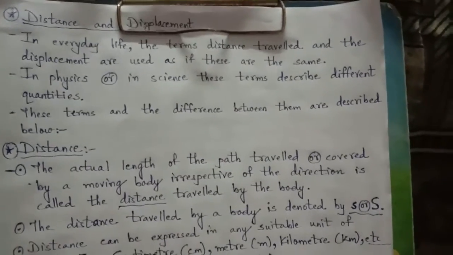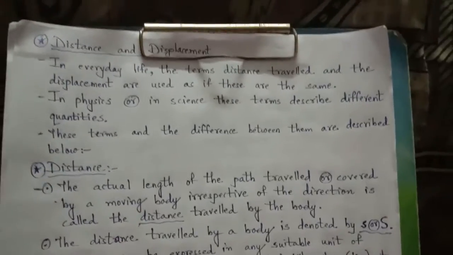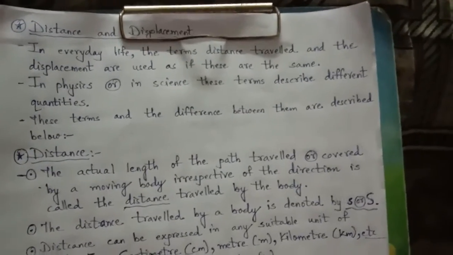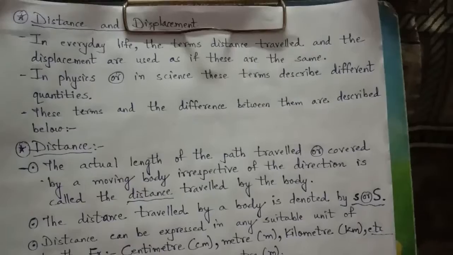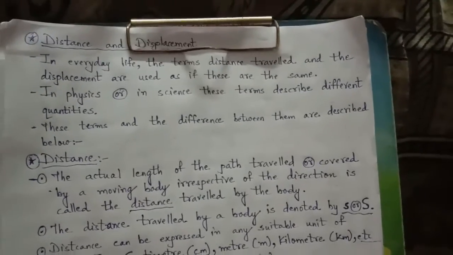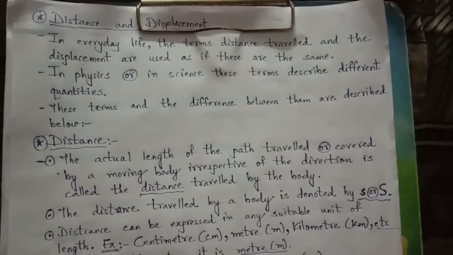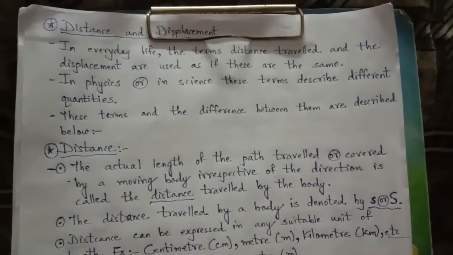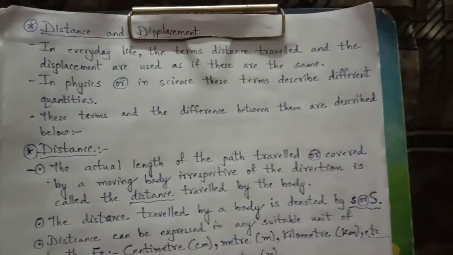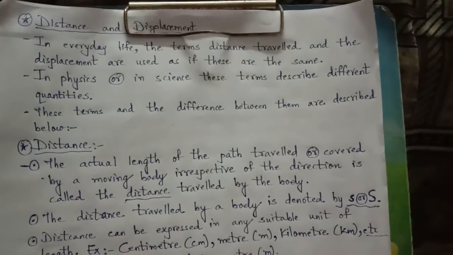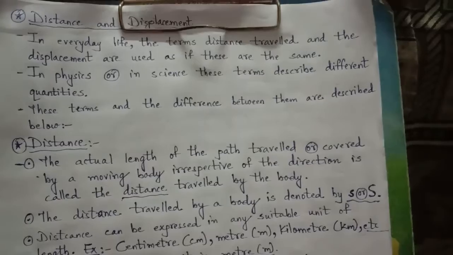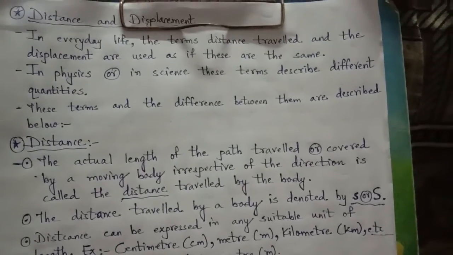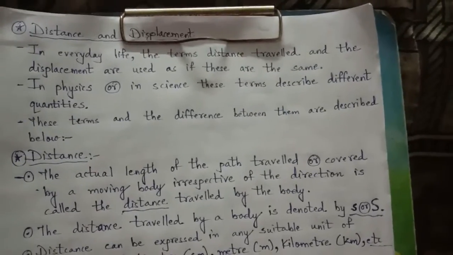Good morning, dear students. In the last video, we started our new chapter in the physics subject: motion, an introduction, as well as rest and the motion position of the body. Scalar and vector quantities we have already seen. Scalar means a physical quantity which needs only magnitude, only measurement. Direction is not that important.